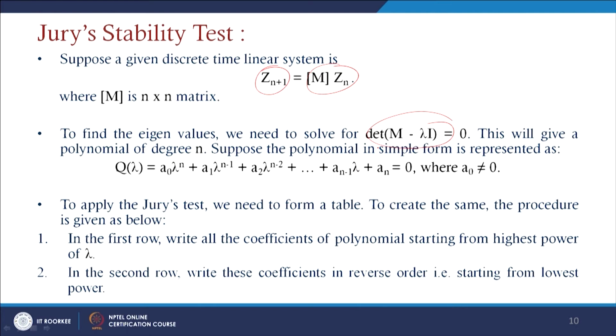Suppose the polynomial is represented in simple form as q of lambda here. Since all the eigenvalues are represented in terms of lambda, we can write this as a0 lambda to the power n, plus a1 lambda to the power n minus 1, plus a2 lambda to the power n minus 2, and so on, up to an minus 1 lambda plus an equals 0.